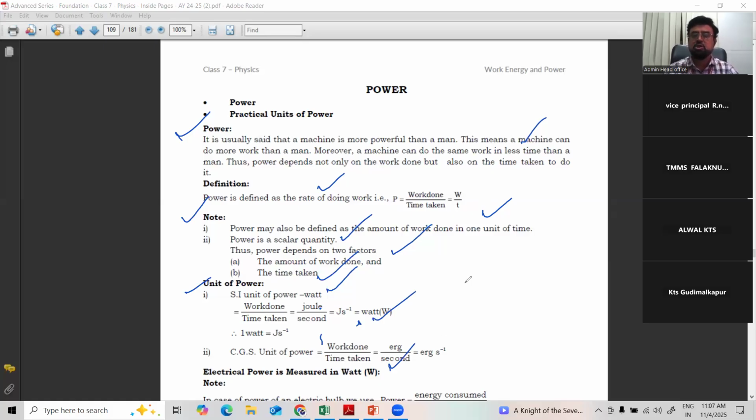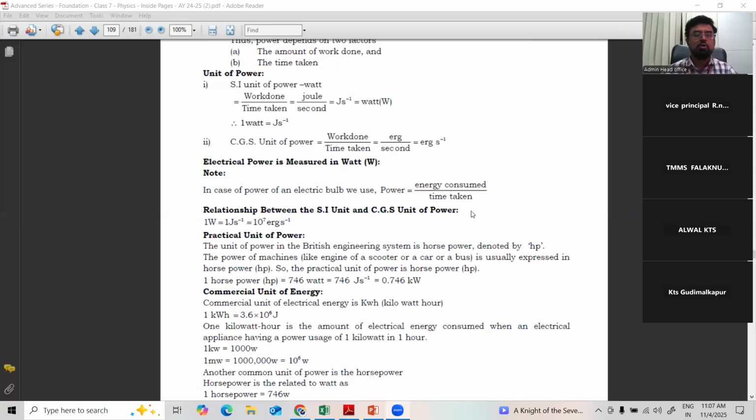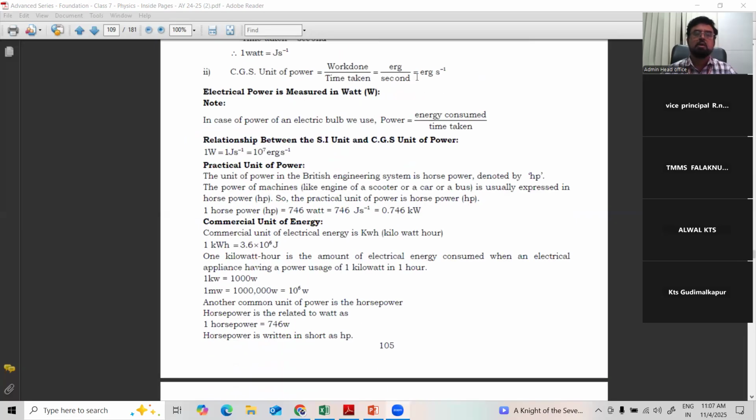MKS and CGS. So power is equal to work by time. Work is measured in joule and time in second, joule by second. In the CGS system, work is measured in erg, so erg by second. The MKS unit is commonly known as watt, named after the great scientist James Watt, who invented the steam engine based on this power. Okay? Clear?